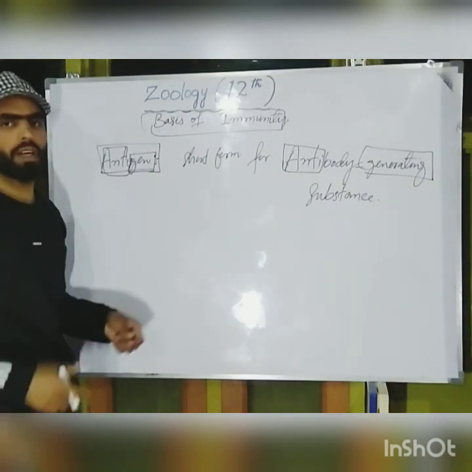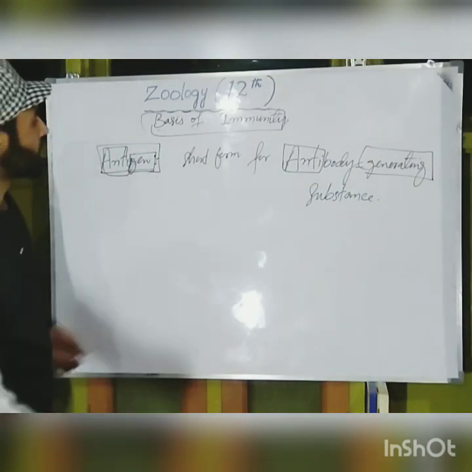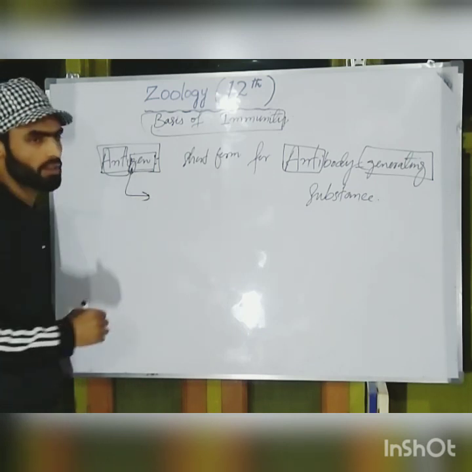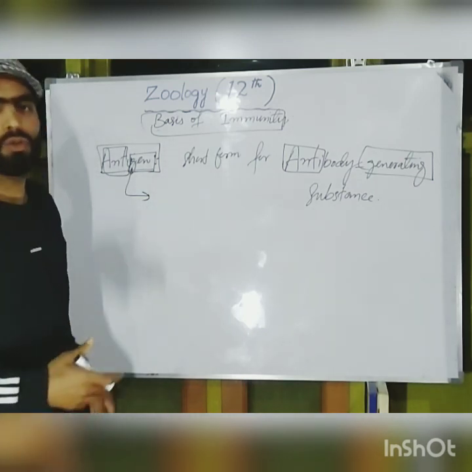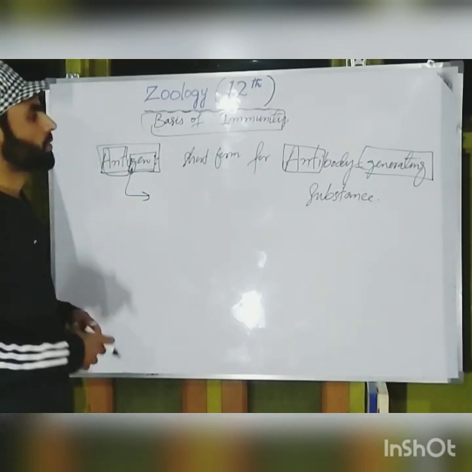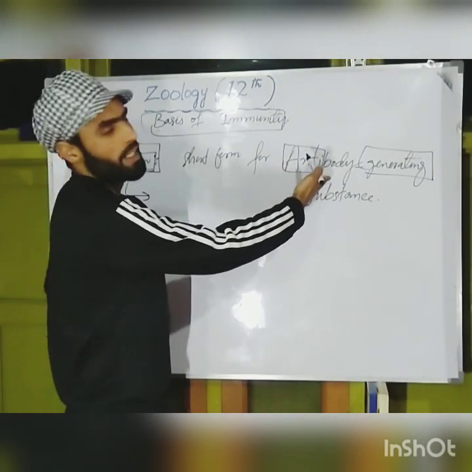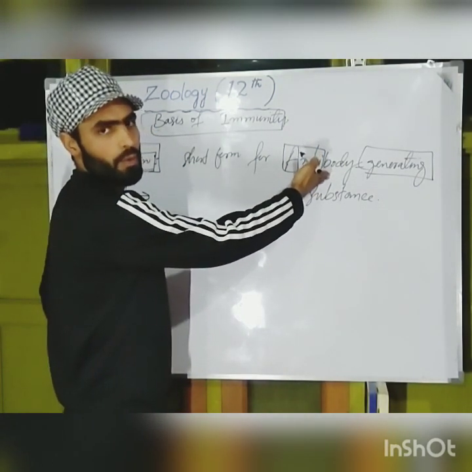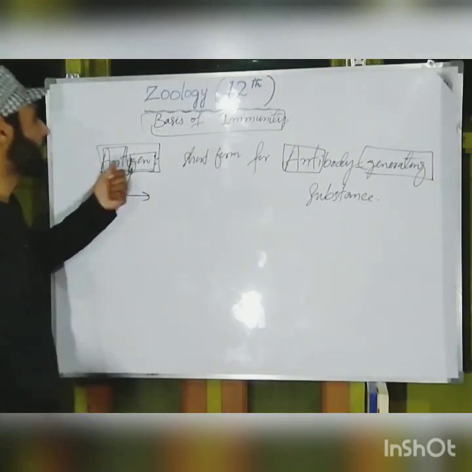And now the question is, why are these called antigens? Because these are those substances that stimulate our immune system to produce antibodies. With the result, antibodies are generated, antibodies are produced. So we call these antigens.